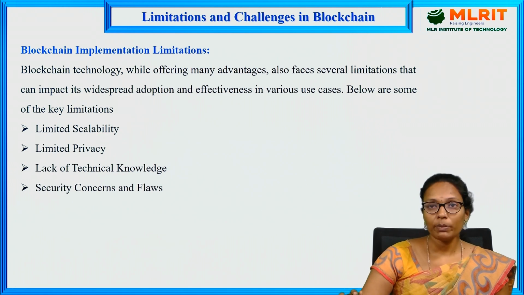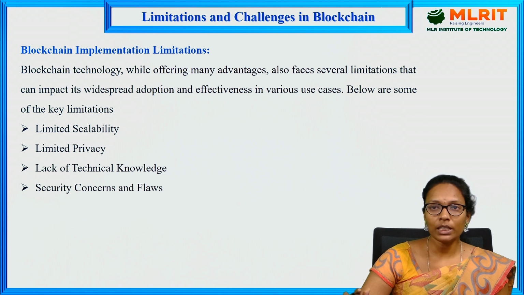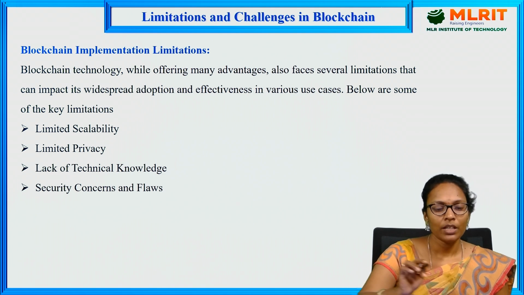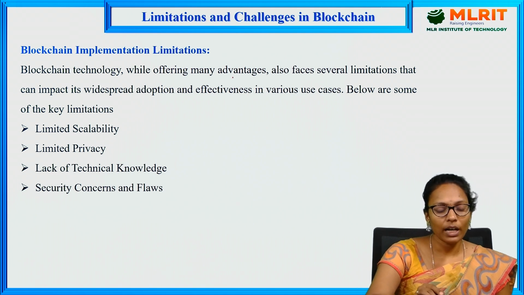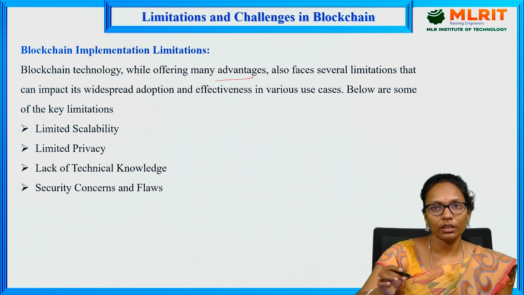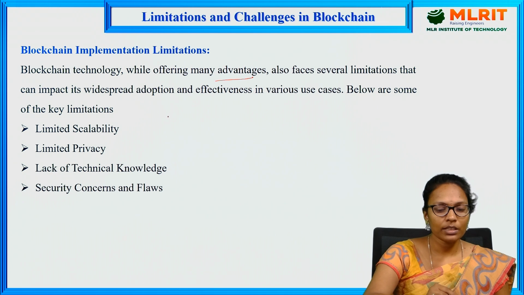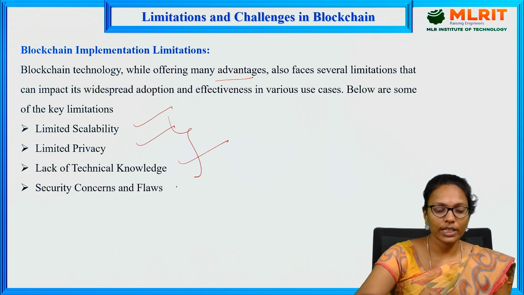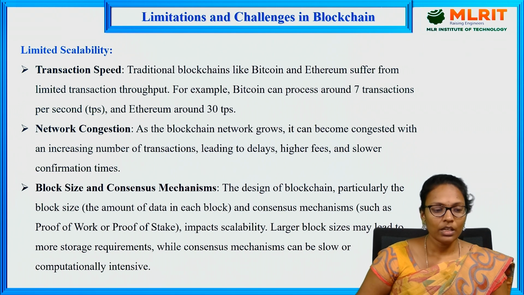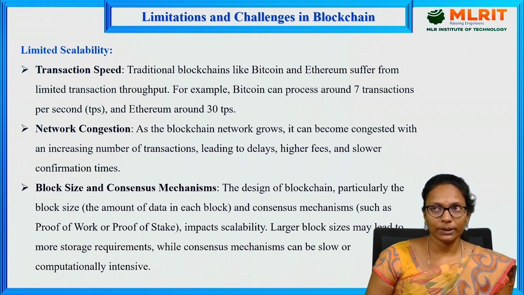So coming to the implementation limitations. What are the limitations we have in blockchain? Blockchain, of course, offers many advantages like security and efficiency, but at the same time, it also has some limitations. These are scalability, privacy, lack of technical knowledge, security concerns and flaws. So first one is limited scalability.